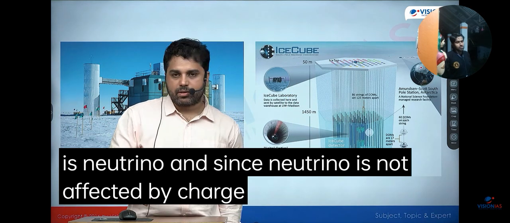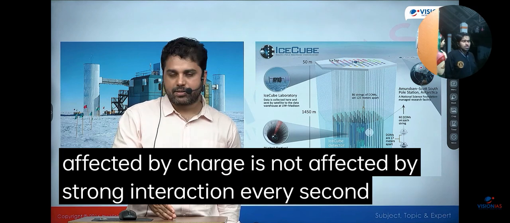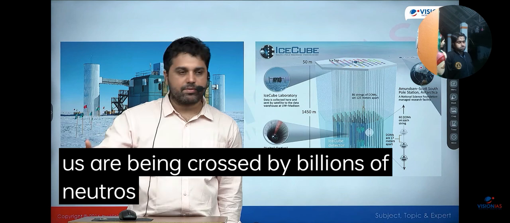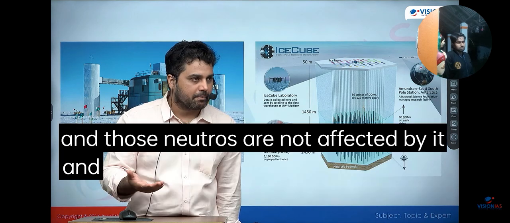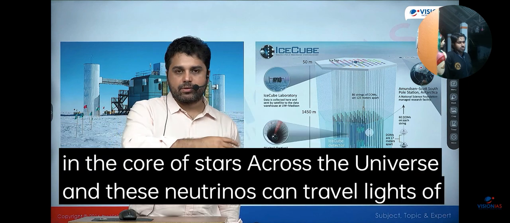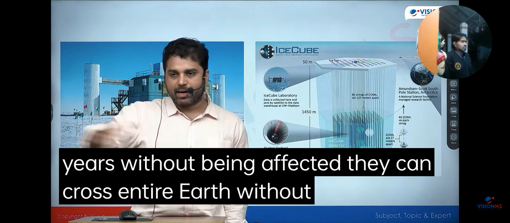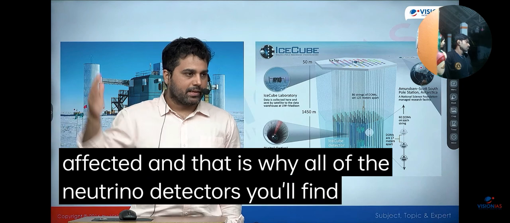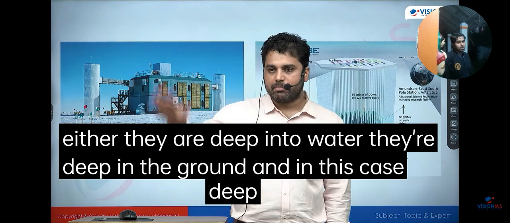And since neutrino is not affected by charge, is not affected by strong interaction, every second, all of us are being crossed by billions of neutrinos. And we are not affected by it, and those neutrinos are not affected by it. Most of these neutrinos were produced in the core of stars across the universe. These neutrinos can travel light years without being affected. They can cross the entire Earth without being affected. And that is why all of the neutrino detectors you'll find are either deep in water or deep in the ground, in this case deep in the ice.